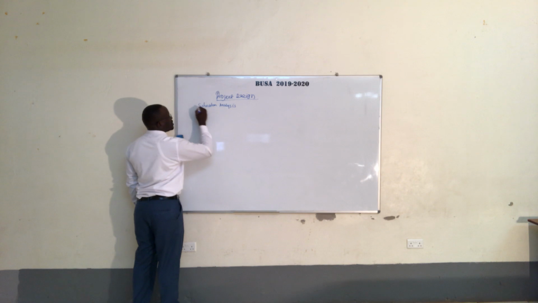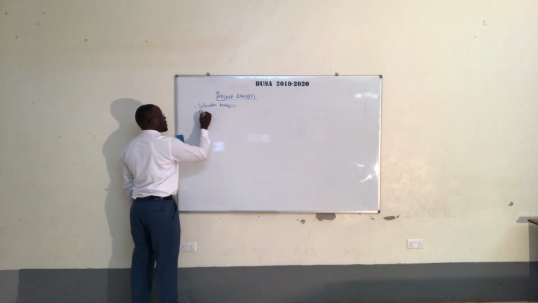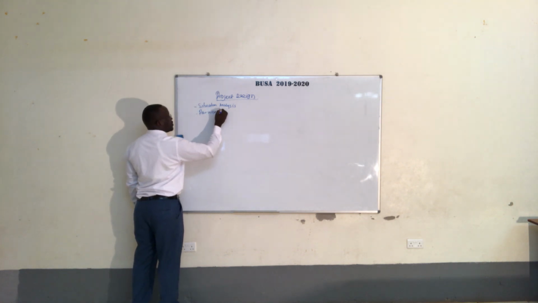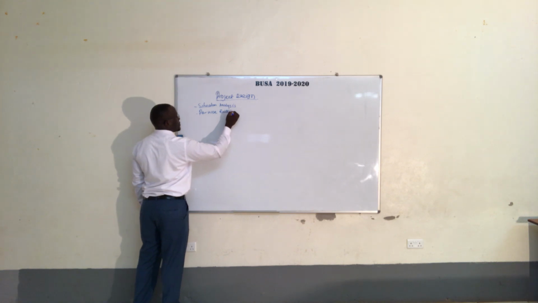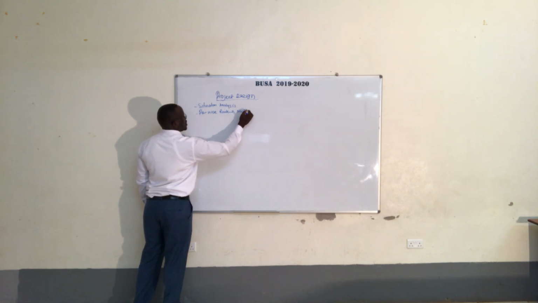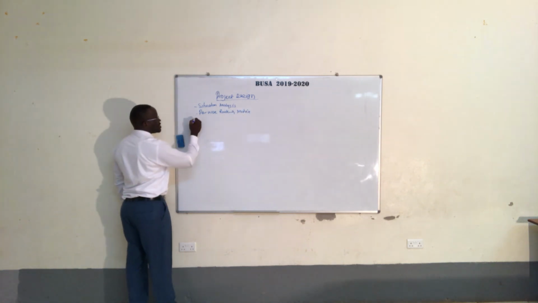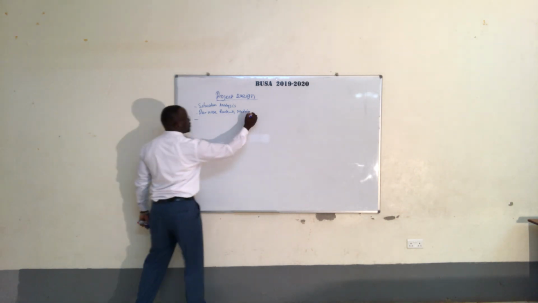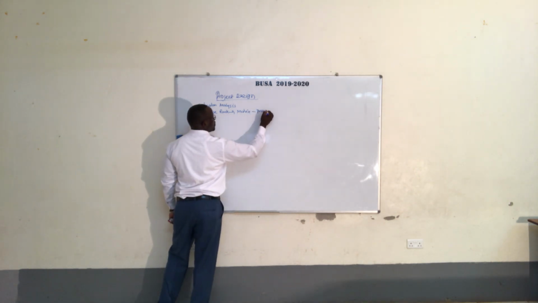After situation analysis, we went to the pairwise ranking matrix. After the pairwise ranking matrix, it gives us the priority problem.